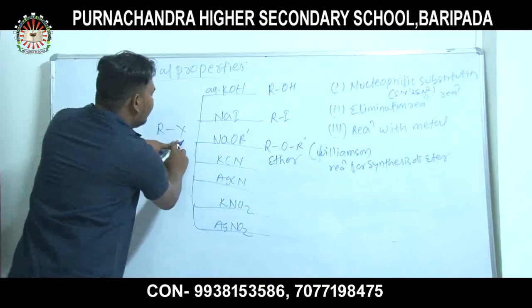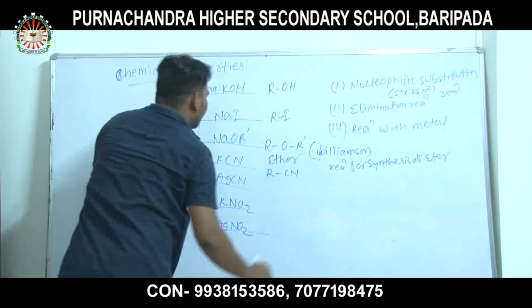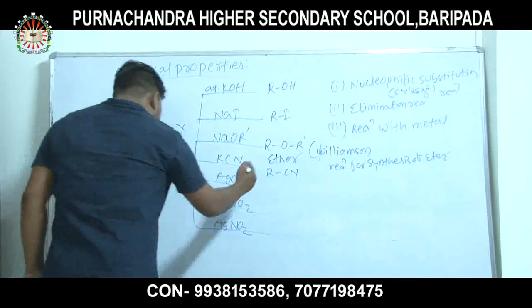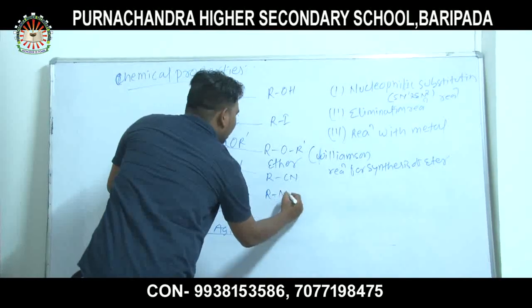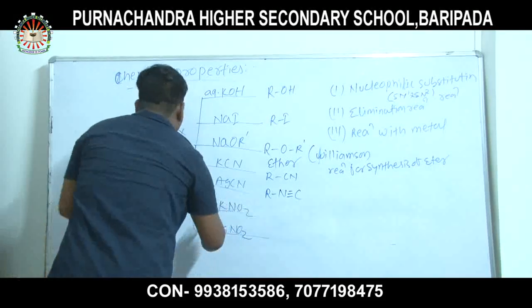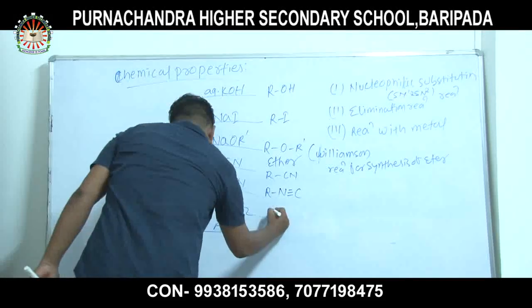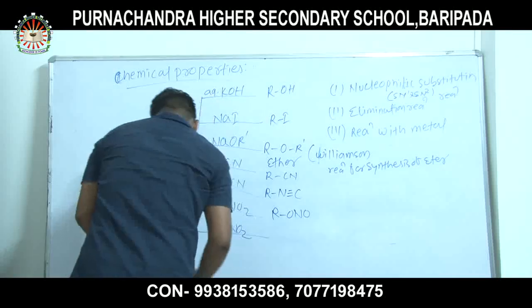Similarly, when alkyl halide reacts with potassium cyanide, then alkyl cyanide is formed. When it reacts with silver cyanide, then alkyl isocyanide is formed. When alkyl halide reacts with KNO2, then alkyl nitrite is formed.